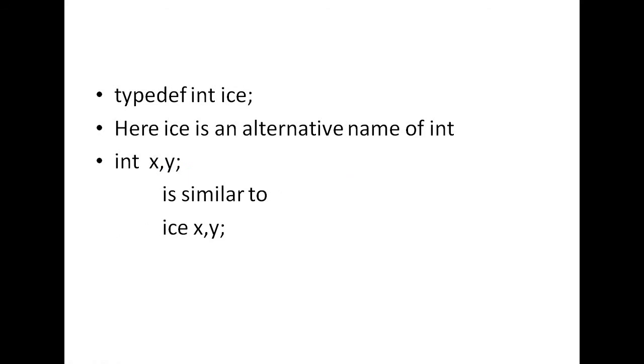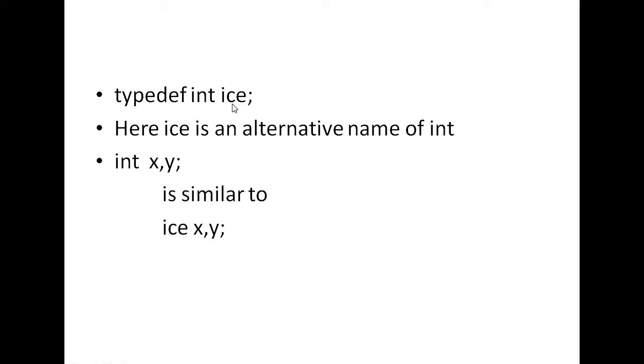Another example is typedef int ice. Typedef is a keyword, and I write int ice.